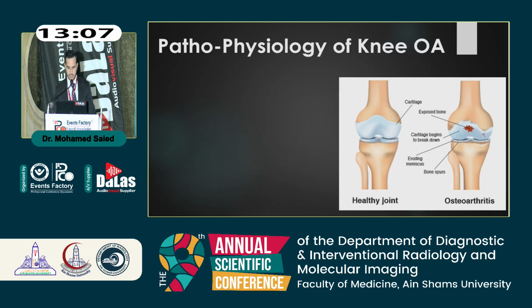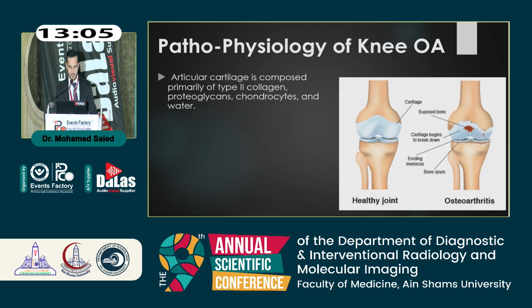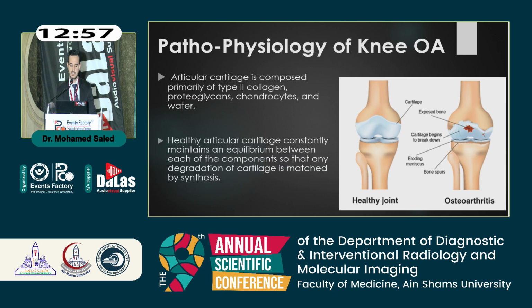The pathophysiology of knee osteoarthritis: we all know that articular cartilage is composed primarily of type 2 collagen, proteoglycan, chondrocytes and water. Healthy articular cartilage constantly maintains an equilibrium between articular degradation and articular matrix resynthesis.